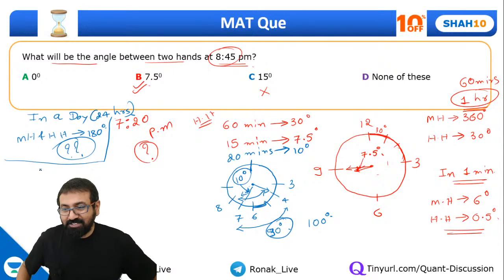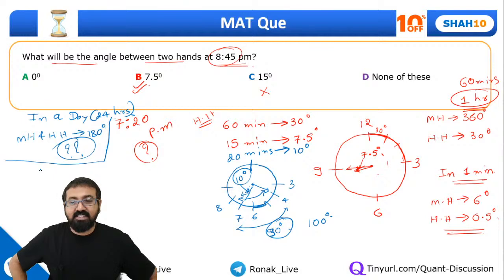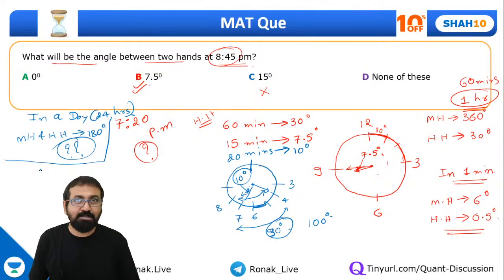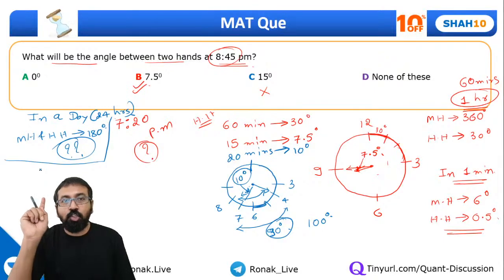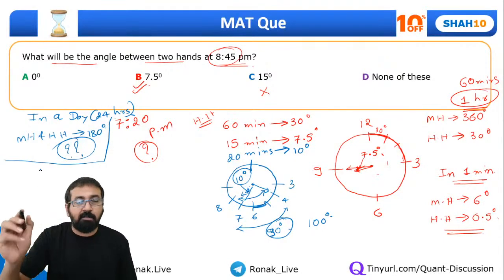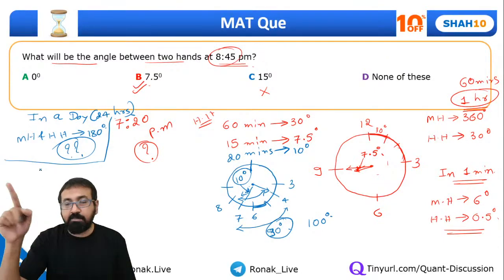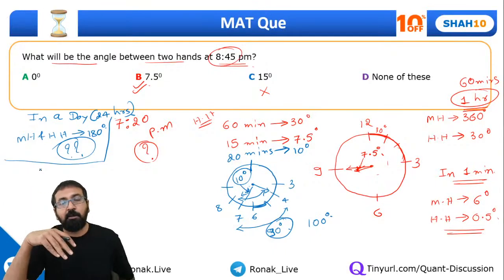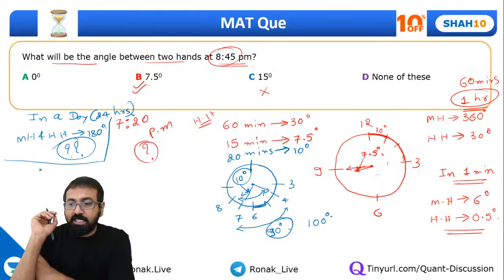22 times. Pranav, precisely, Pranav has answered it correctly. It's 22 times. Guys, 12 घंटे में 11 बार होता है, ये याद रखना. 12 घंटे में 11 बार होता है, तो 24 घंटे में 22 बार होता है. And this is also fun to understand. See normally हर एक घंटे में एक बार minute hand and hour hand आमने सामने हो जाते हैं, मतलब straight line में आ जाते हैं, 180 डिग्री का एंगल बन जाता है.